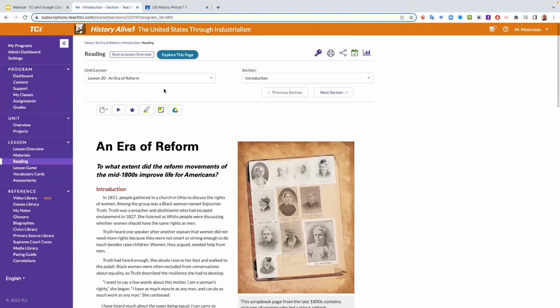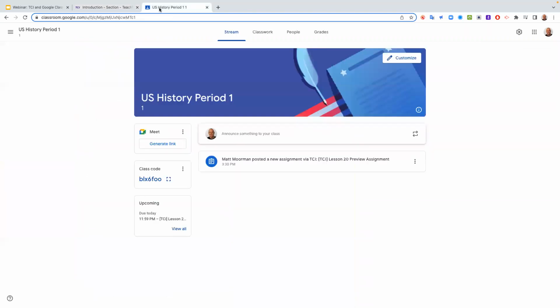So let's pause on the TCI for a minute. Let's come over here to my Google Classroom for a minute. So this is my Google Classroom for my first period class. I have one for each period that I teach. So if you're an elementary teacher, you probably just need one.